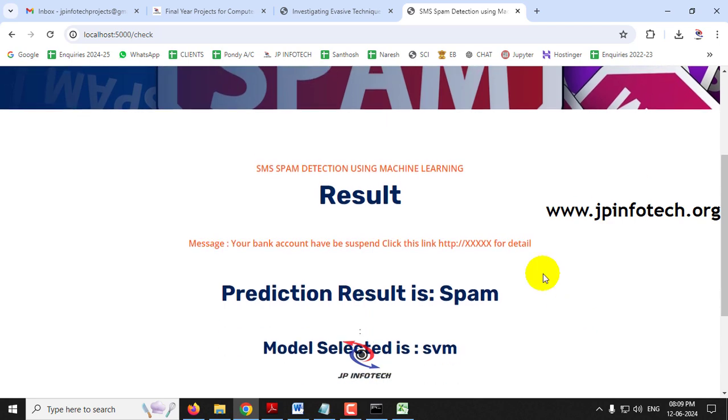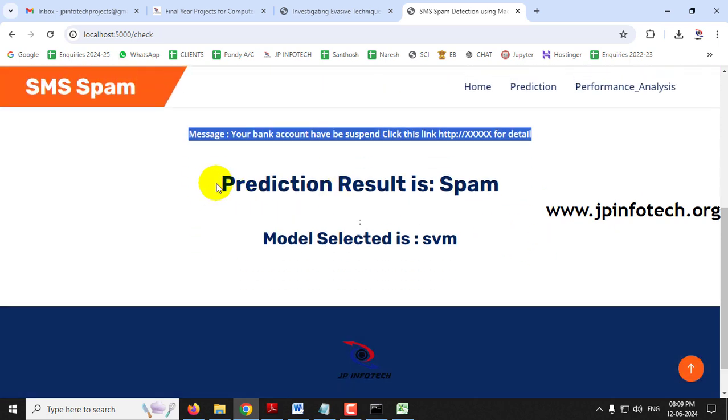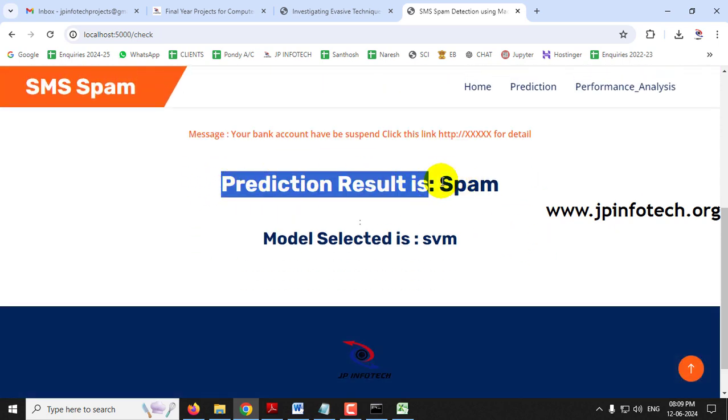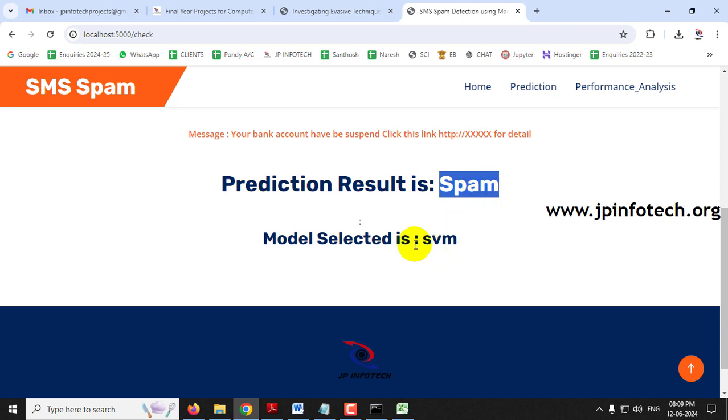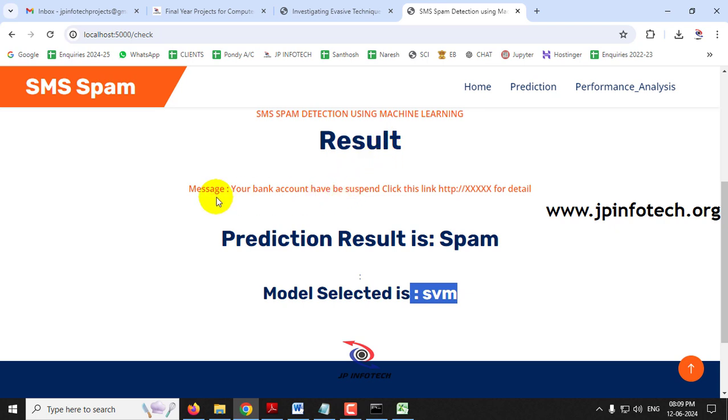Now you can see the prediction result. The message that we typed will be shown here, and here you can see the predicted result. The predicted result is spam, and the model that we have selected is SVM. The result page shows the message, the prediction result, and the model that you have selected. Everything will be displayed in this prediction page.